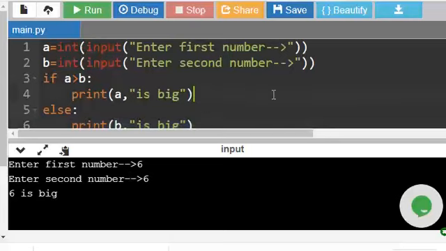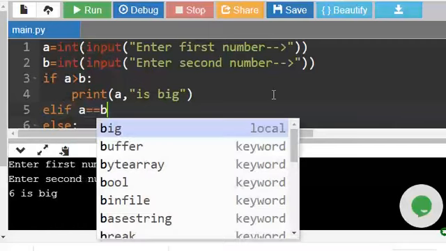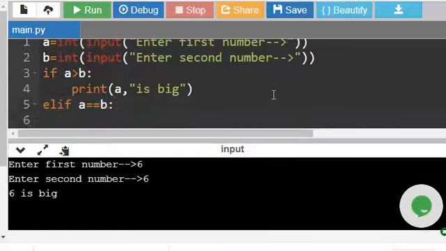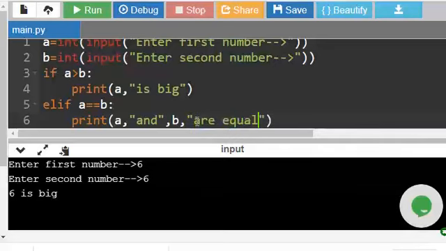This is not true. So we also have to compare one more. Else if a equal to b colon, so equal to operator is double equal to, print a and b are equal.